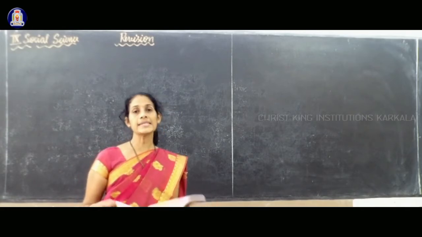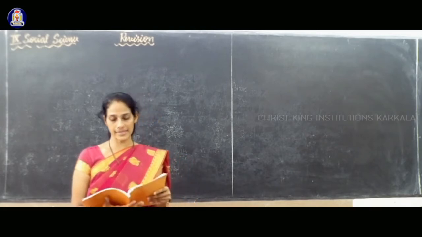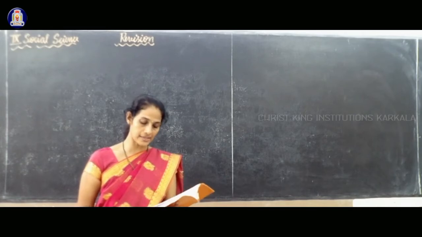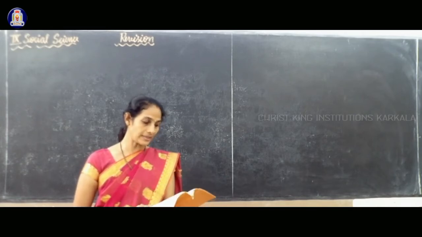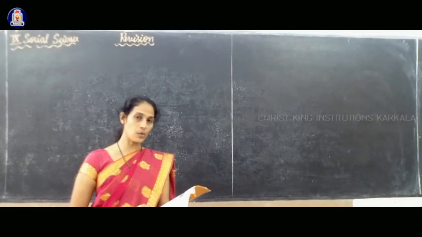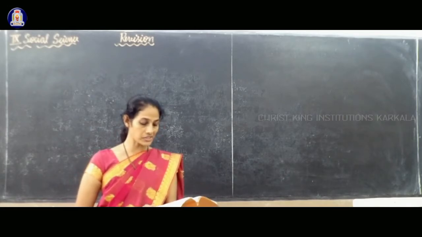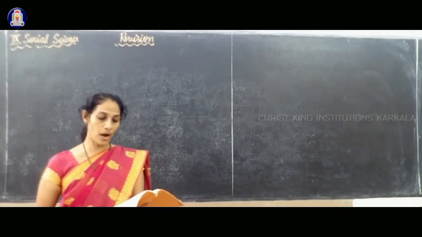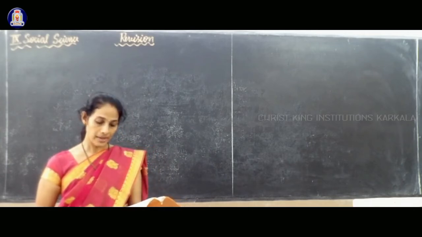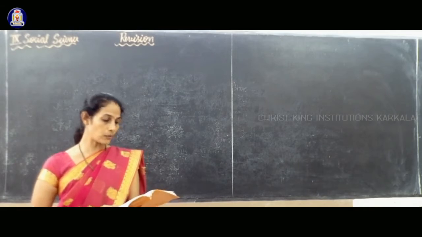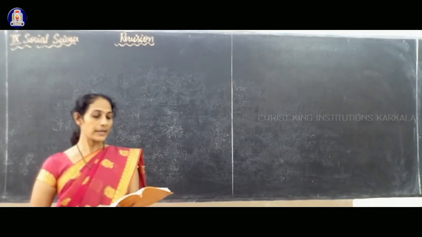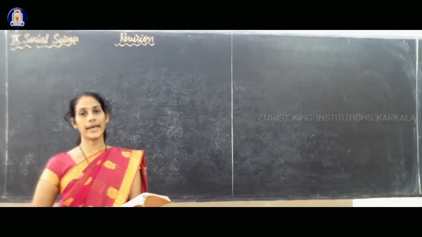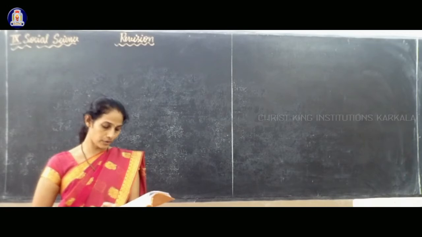Next, chapter 3, state government. Here, page number 69, state legislature, Vidhana Sabha. Page number 70, qualification for legislative assembly member, powers and functions of the legislative assembly. Next, page number 71, legislative council. Then powers of the legislative council, the process of creation of an act, till direction powers. Till there is there for your study.